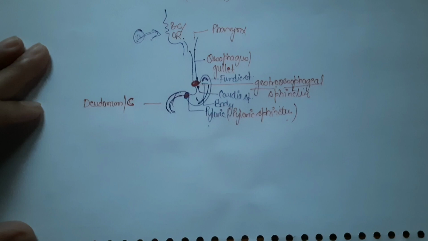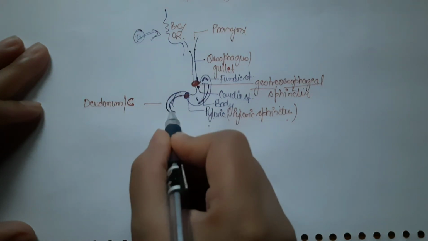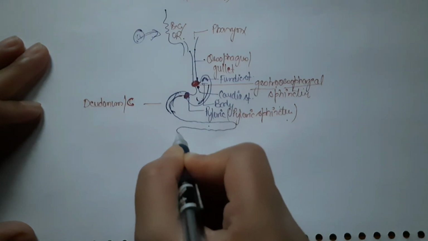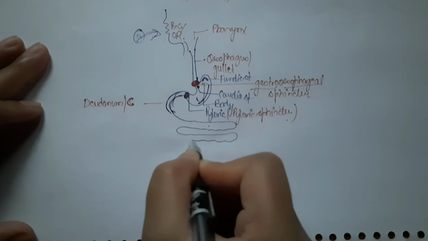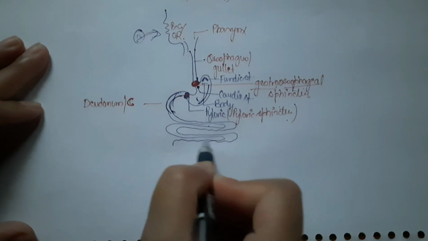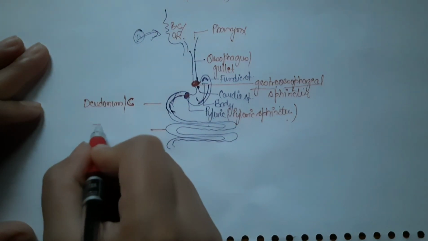So now this C-shaped structure also further leads into the coiled part of small intestine. This is not as much coiled. This coiled part is called jejunum.